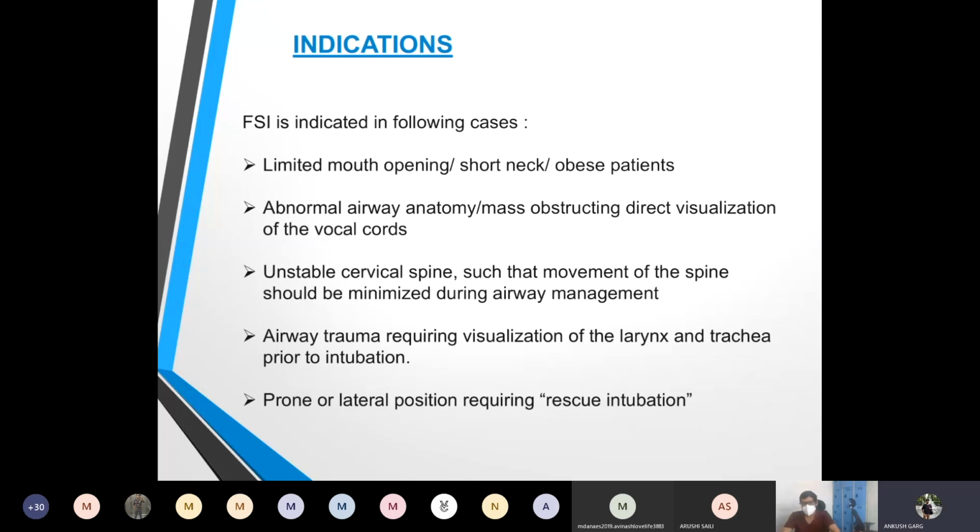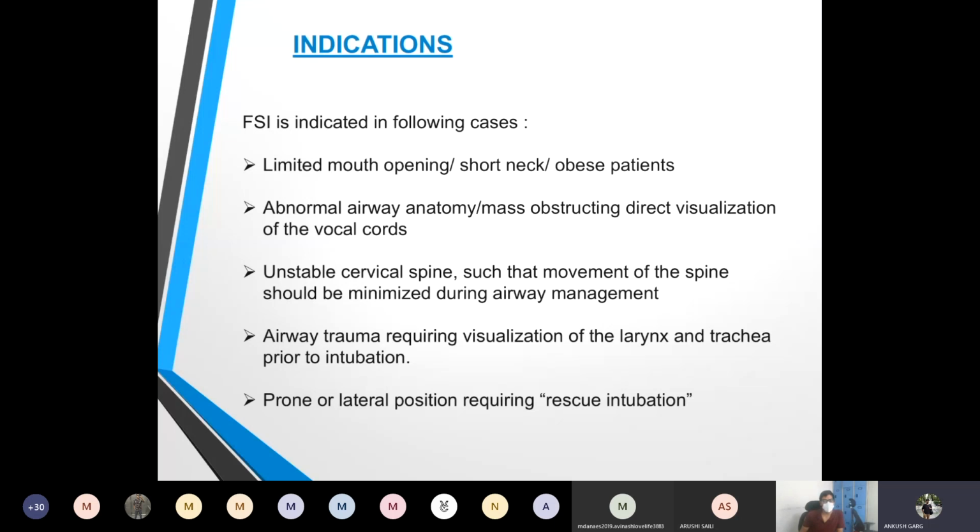The indications for when we need to use a fiber optic bronchoscope for intubation are when we have a limited mouth opening. This can be in cases of temporomandibular joint ankylosis, or there may be a history of radiotherapy followed by submucosal fibrosis, or cases where an earlier difficult airway was seen in a patient, or a burns patient who has contractures, or if there is surgery of the airway, or a trauma or a tumor.